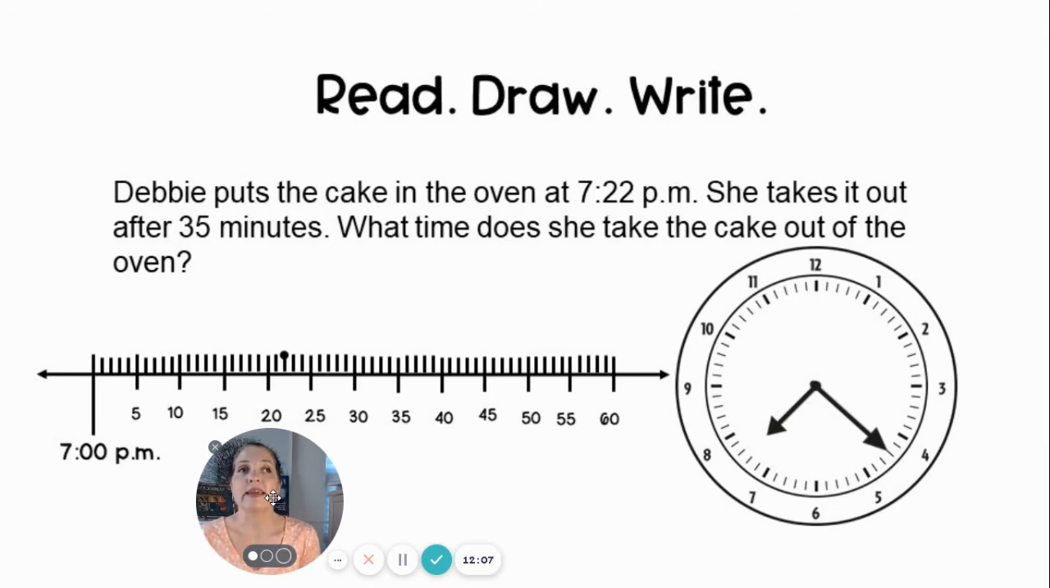Debbie puts the cake in the oven at 7:22 p.m. She takes it out after 35 minutes. What time does she take the cake out of the oven? So the important information would be 7:22 p.m. Notice how the clock already shows 7:22. The number line also shows 7:22.